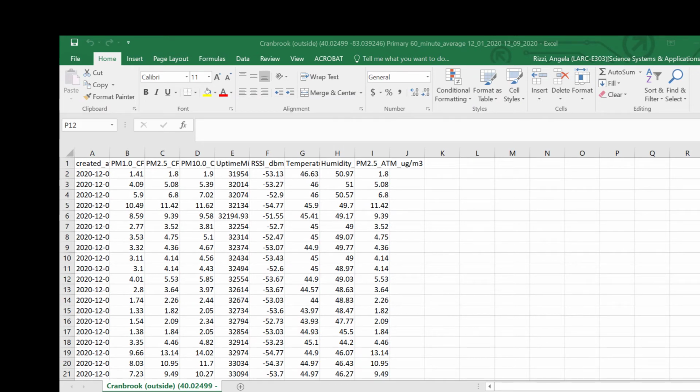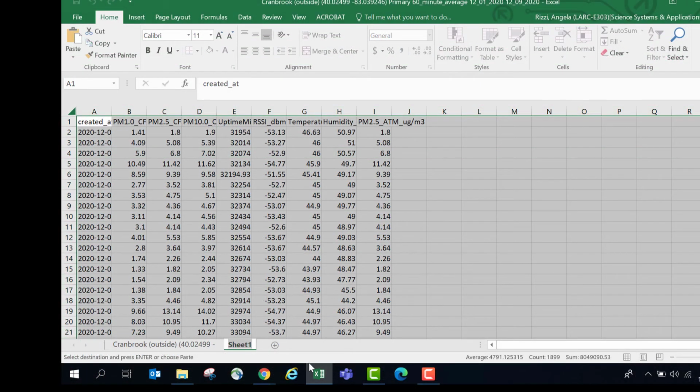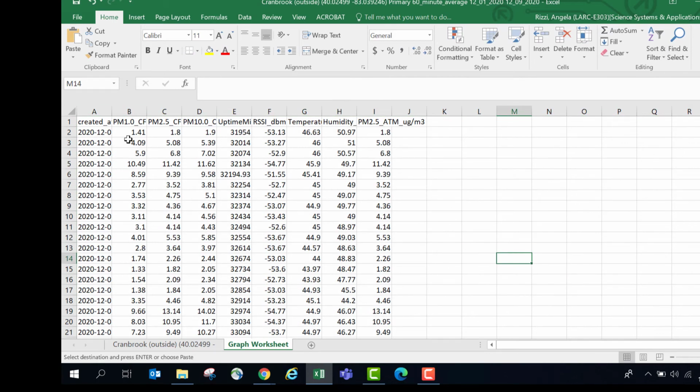So I'm going to pull up the file that we downloaded a little while ago, and I'm just going to step through some things that you can do to get these data ready to analyze. So the first thing that I always do is I come here and I will copy the entire worksheet into another worksheet. That's so that my original data do not get lost. And I'll rename my second worksheet. I'll call it my graph worksheet. These are the numbers I'm actually working with.